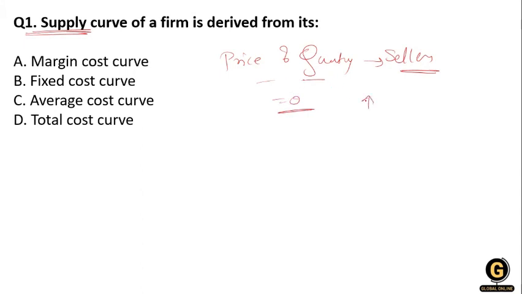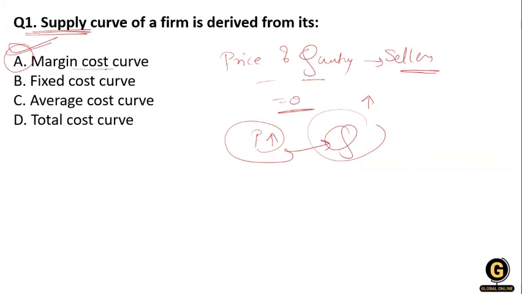At each price, he could calculate the hypothetical quantity he is willing to supply. So this is the supply curve. The supply curve depends on the marginal cost, so option 1, the marginal cost curve.